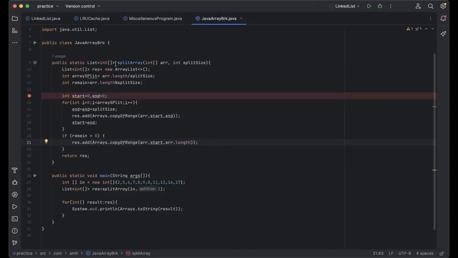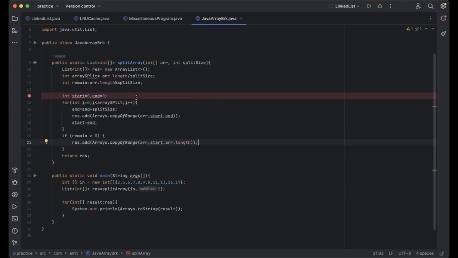So I initialized one list of integer array, and then first I divided it and found out what would be the actual size of split array, and then how many elements will go into the remainder array. Okay. And then I took the two pointers, that is a start and end pointer, and initialized both with 0.